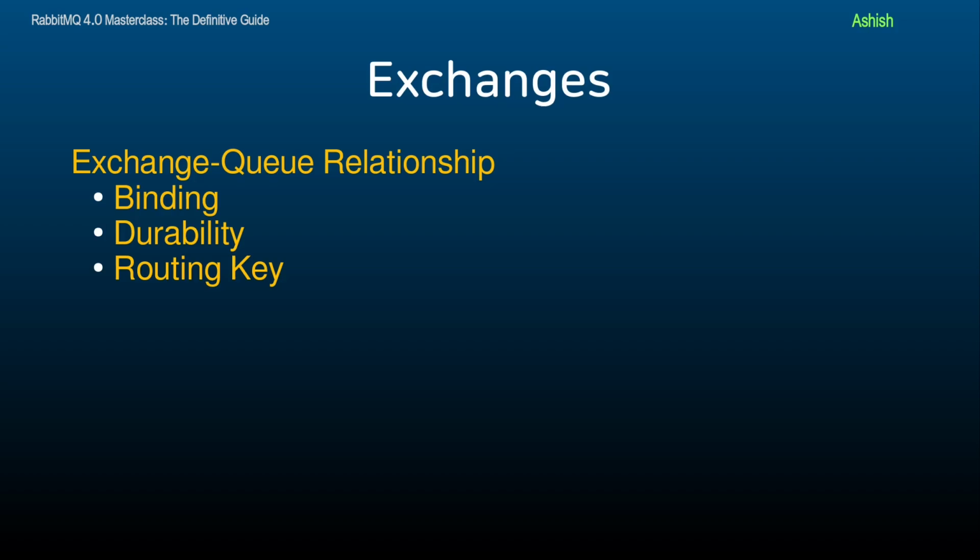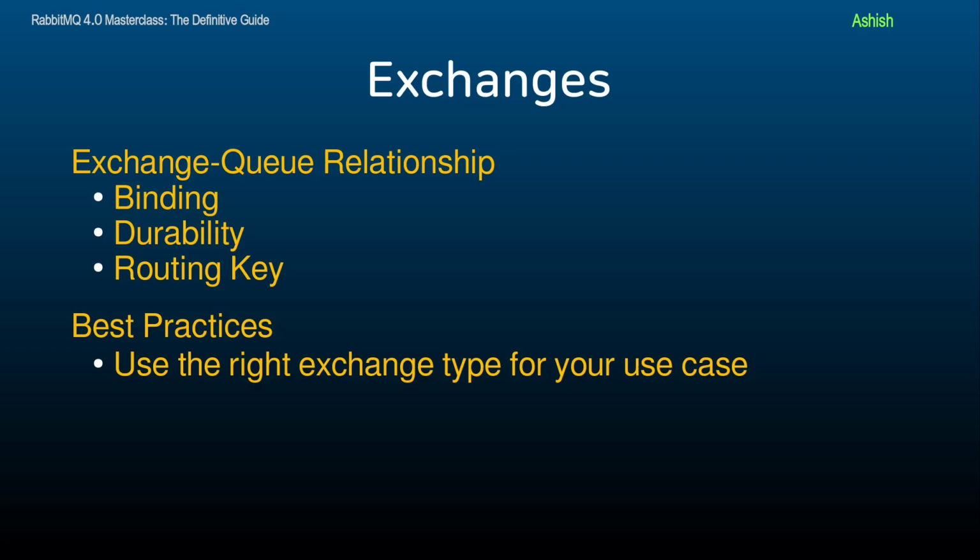Some best practices for using exchanges include using the right exchange type for your use case. If you need simple routing by an exact key, use a direct exchange. If you need broadcasting, use a fanout exchange. If you need flexible routing, use a topic exchange. Don't create too many exchanges unless necessary.